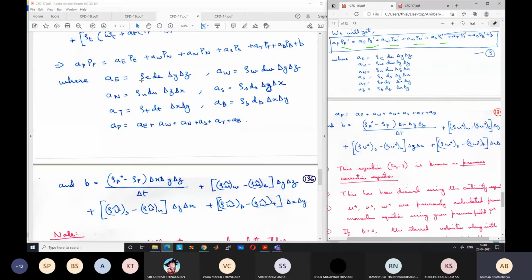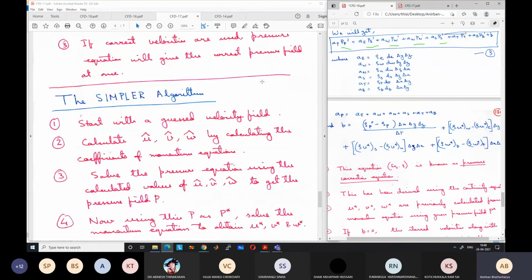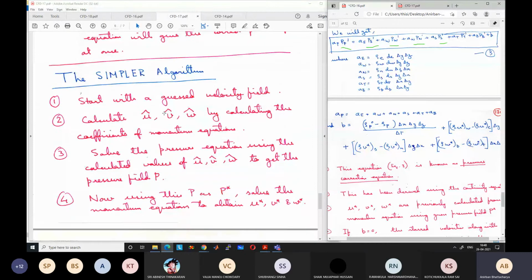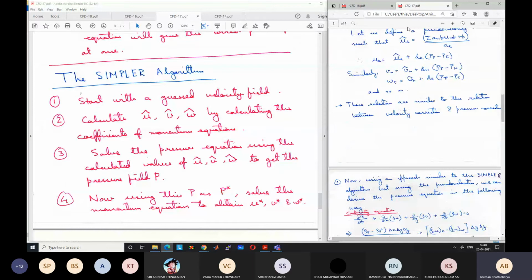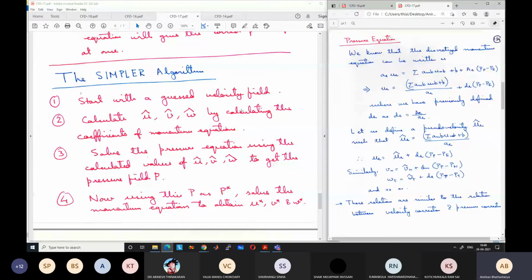So now let us look at the algorithm. We will start here with a guessed velocity field, not a pressure field. Arbitrarily we will guess a velocity field. Again, you can ask how we will guess it. We can guess it anyway: based on the boundary velocity, or we can just guess the velocity to be 0 everywhere, or 1, or 10, or 100, whatever. Guess velocity field means guess velocity for all points, for u velocity, v velocity, and w velocity.